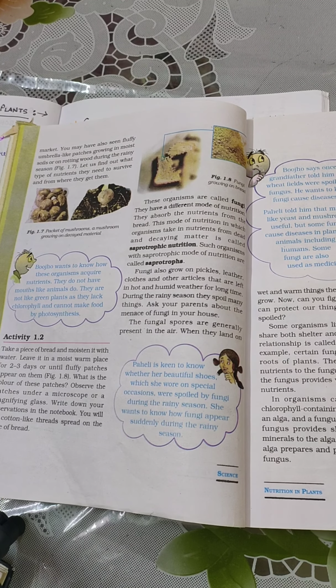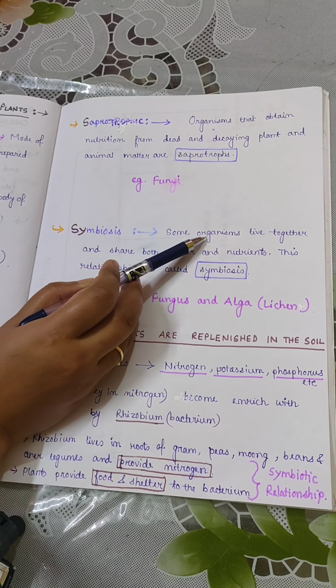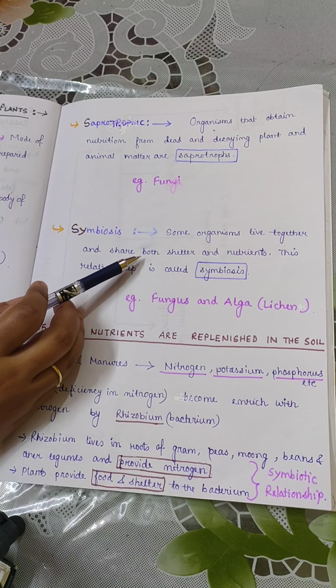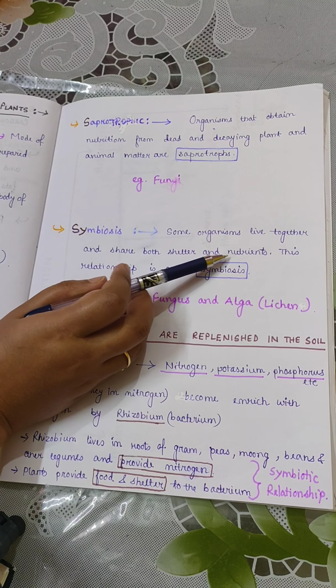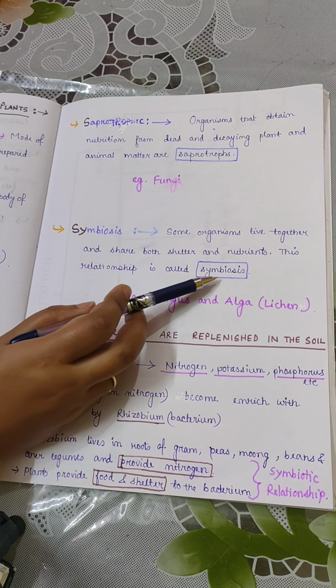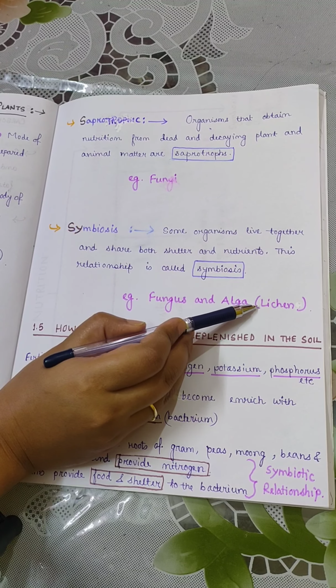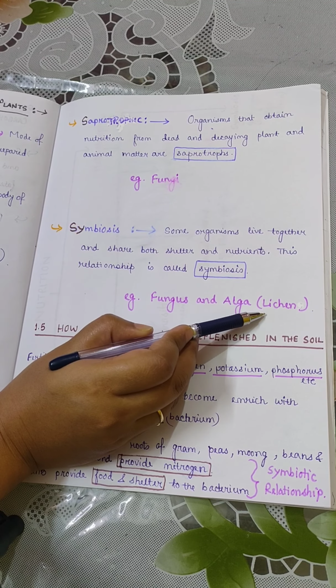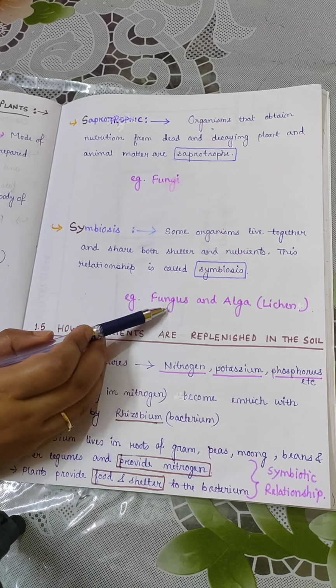Now, another type of heterotrophic nutrition is related to symbiosis. Some organisms live together and they share both shelter and nutrients. This relationship is called symbiosis. Lichen is a combination of two organisms. One is alga and another is fungus.